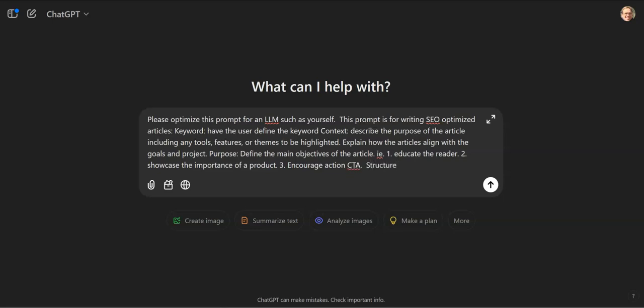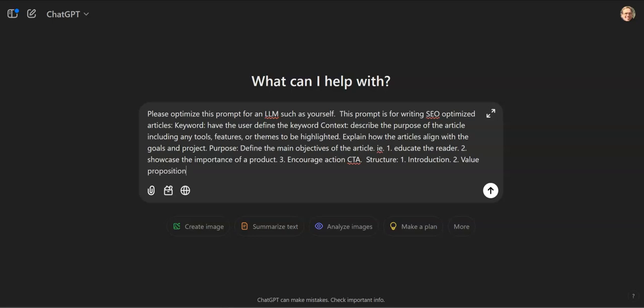Structure. We want 1, introduction. 2, we want value proposition. 3, we want specific advantages for the target audience.